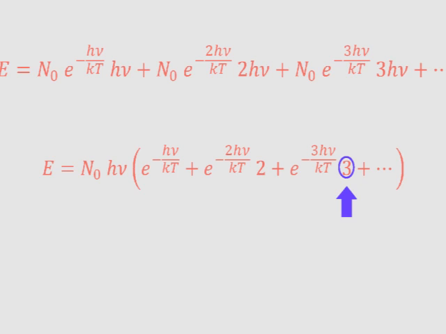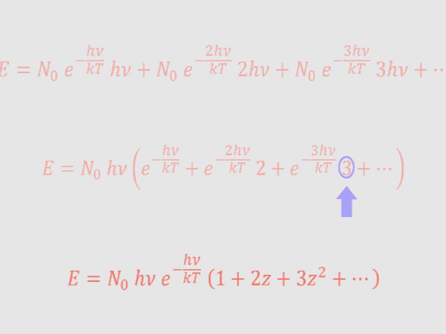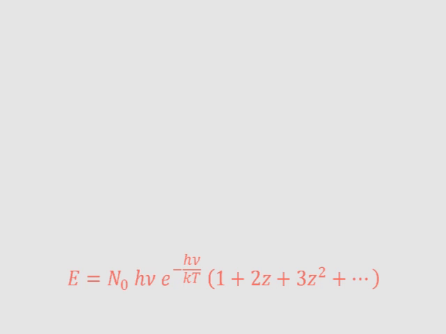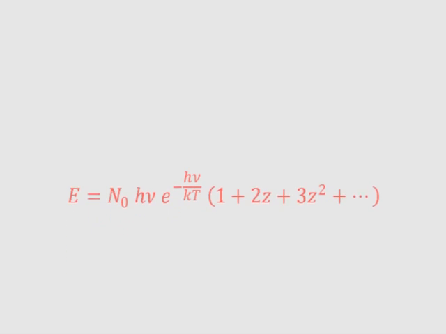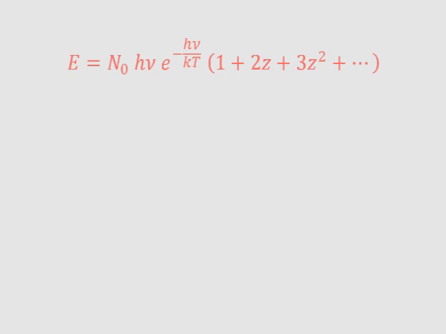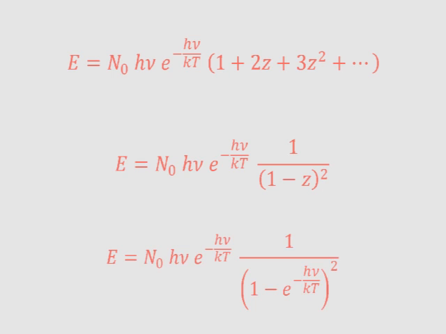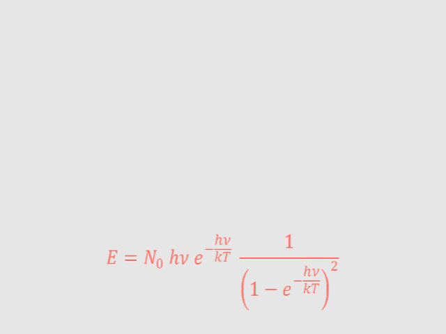So if I call the exponential z, like we did before, the term in parentheses is this: 1 plus 2z plus 3z squared, and so on. The part in parentheses has an infinite number of terms, but just like before, it turns out to be equal to something simpler. It's equal to 1 over 1 minus z, all squared. So if we put that in the parentheses, we get this. And now, if we put the exponential back instead of z, we get this result.